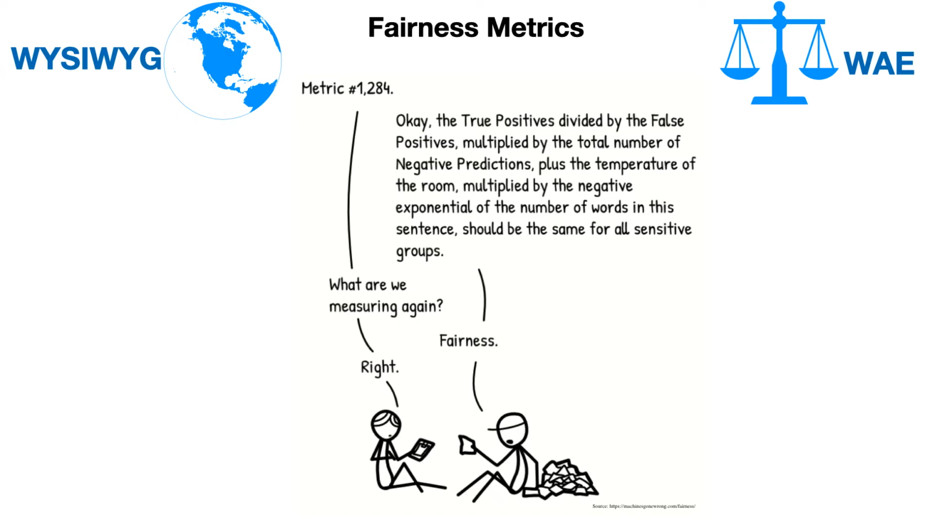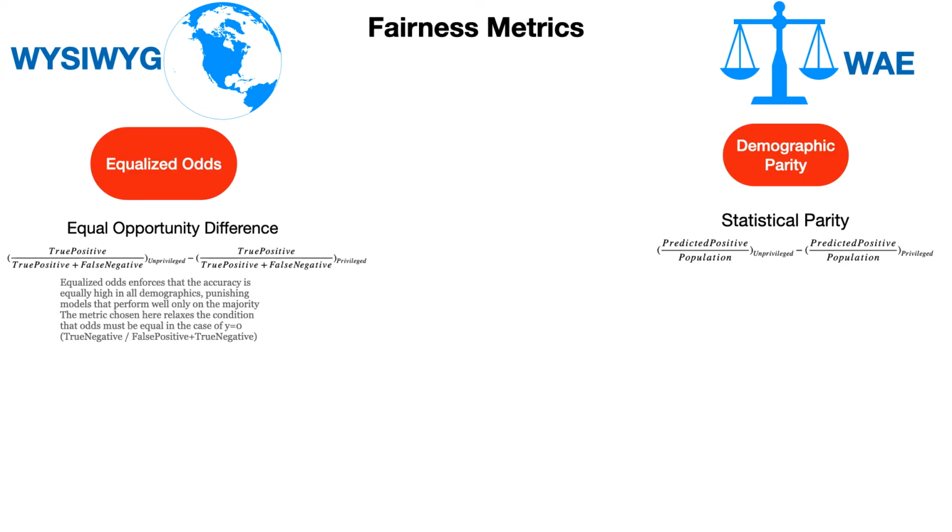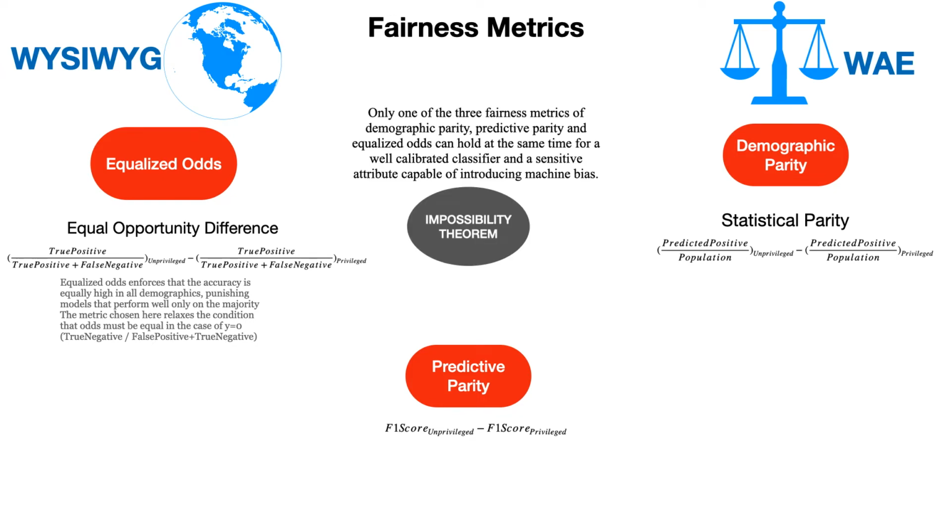So, if we follow the WAE worldview, then we are most concerned about demographic parity. If we have the WYSIWYG worldview, then we are concerned about equalized odds. The proxy I'm using here is equal opportunity difference, which basically looks for equal true positive rates. We also want to look at predictive parity, and since this is an imbalanced data set, I will be tracking this as a difference of F1 scores in the unprivileged group and the privileged group. Note, the impossibility theorem states that only one of these three metrics can be optimized at the same time, which is also another reason I picked these three metrics.